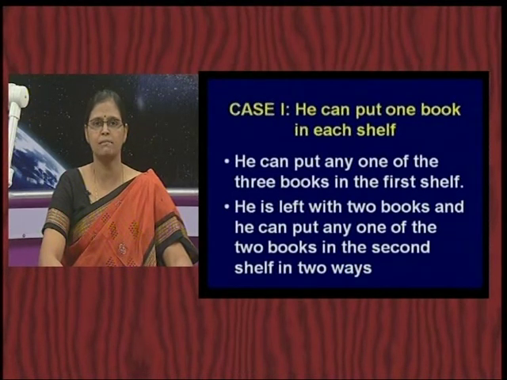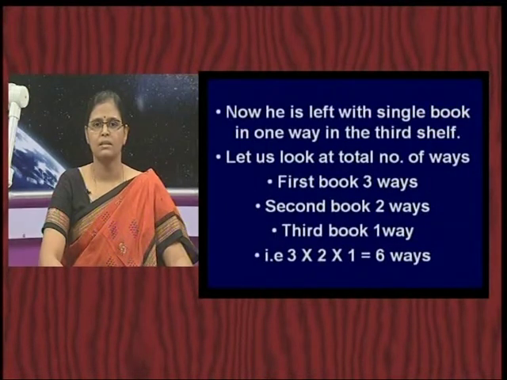He can put any one book in the first shelf. After putting the first book, he is left with 2 books. These 2 books, in any one of the shelves, the remaining 2 shelves are left, in how many ways can he put these 2 books in those 2 shelves? He can put it in 2 ways. Supposing he has put the second book also. Now he is left with only 1 book and then the third shelf. So in the third shelf, he can put this book in only 1 way.